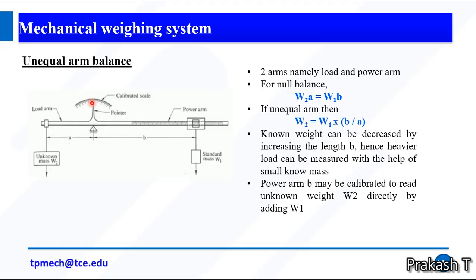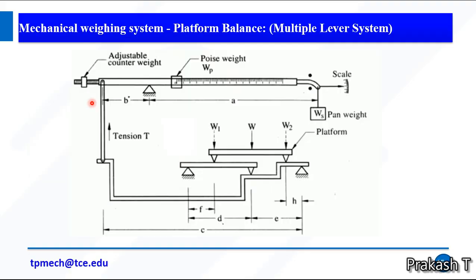In the previous two cases we used only one platform, but now this is the platform balance. Here we can have more than one platform. From this image you can easily observe that there are three platforms. W is on platform number 2, and we can consider this as platform 3.